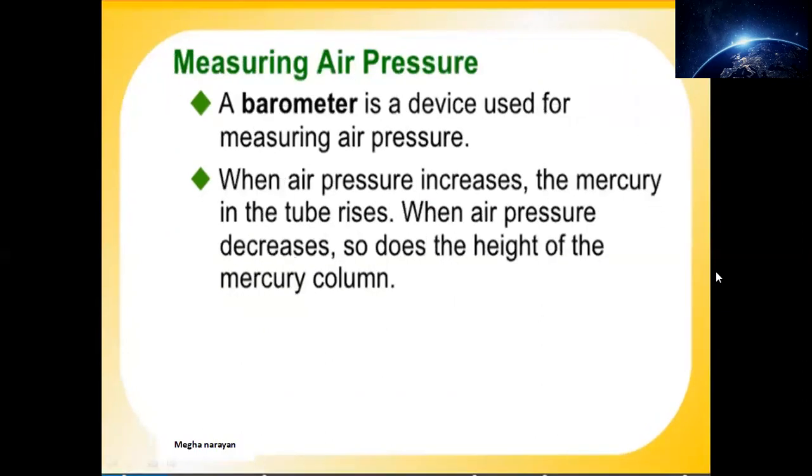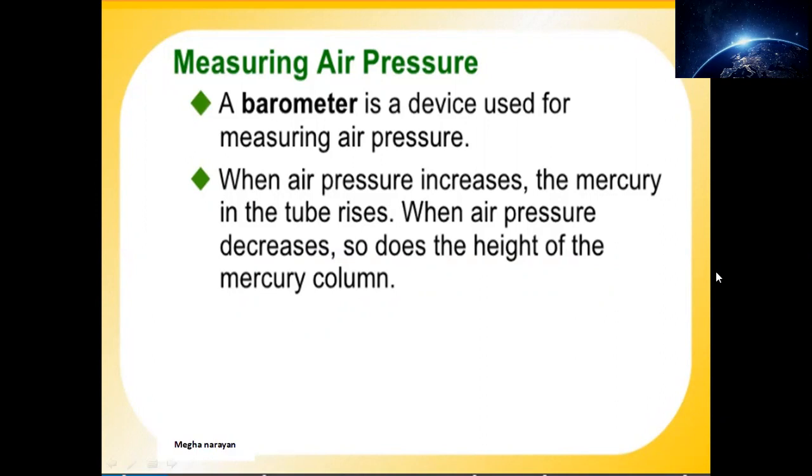Okay, moving to the next slide, coming to the features of air pressure, we need to understand what exactly is used to measure air pressure. The device name is barometer. A barometer is a device used for measuring air pressure. When air pressure increases, the mercury in the tube rises, and when the air pressure decreases, the height of the mercury column also decreases.